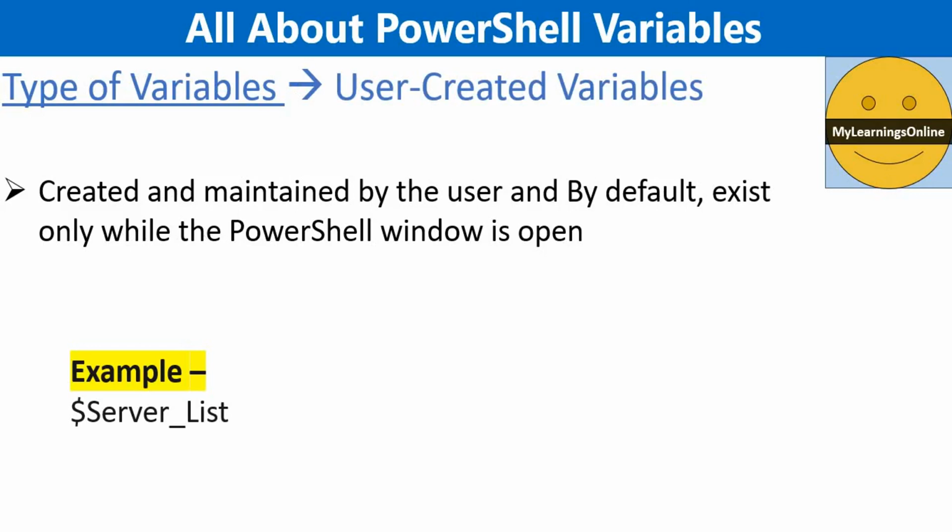User created variables are created and maintained by the user. By default, the variables that we create at the PowerShell command line exist only while the PowerShell window is open. When the PowerShell window is closed, the variables are deleted. To save a variable permanently, add it to the PowerShell profile. In case you are not aware of PowerShell profiles, don't worry, we will be covering profiles in more detail in coming videos. In the example, you can see we have specified a user created variable like server underscore list.